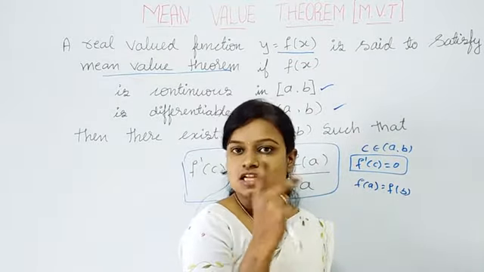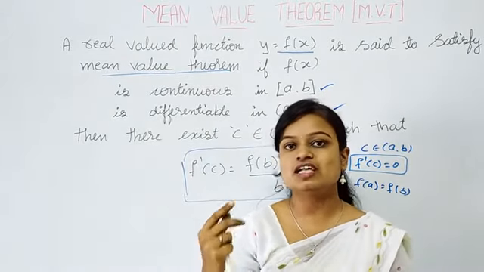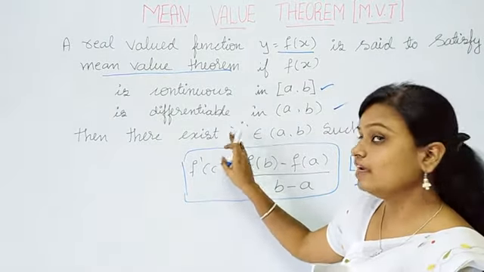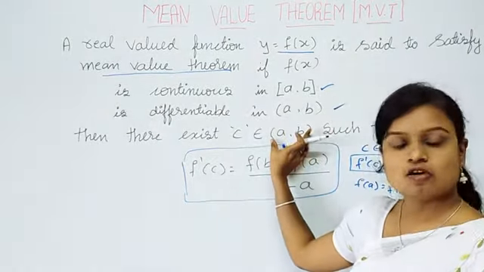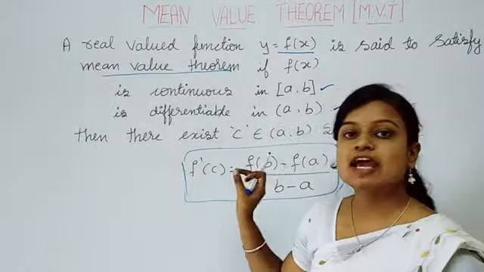If the given function is continuous in the closed interval and differentiable in the open interval, then there exists some real number c within the open interval a comma b such that f dash of c, in Rolle's theorem